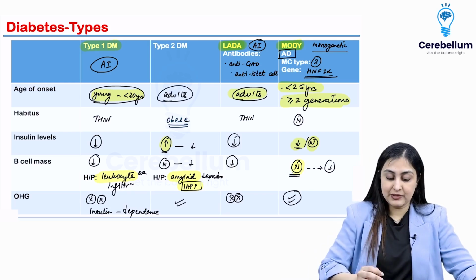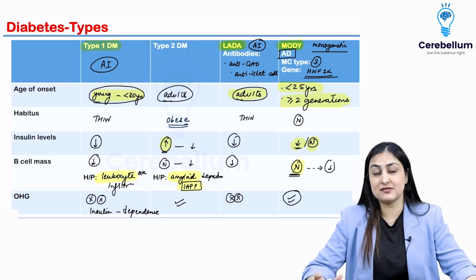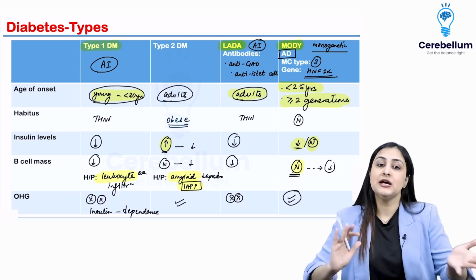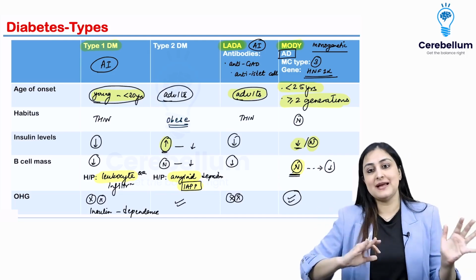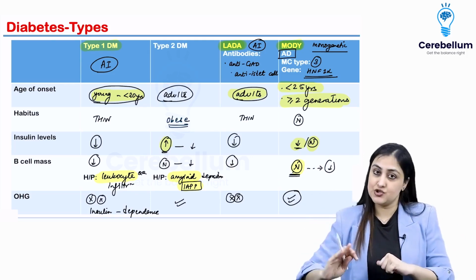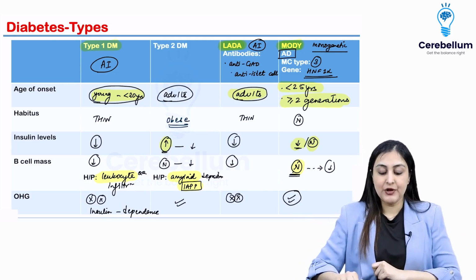Alright, so this is how you can remember. Basically, just to simplify this slightly scary looking table, type 1 and LADA go together, whereas type 2 and MODY go together except the ages. Alright, so that's how we can actually remember this.